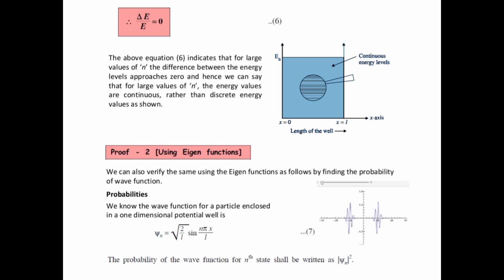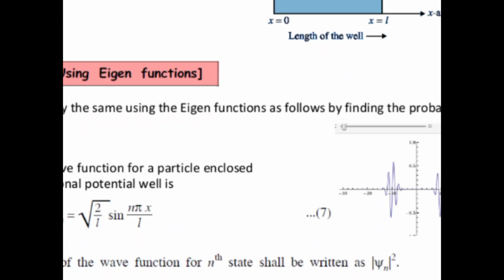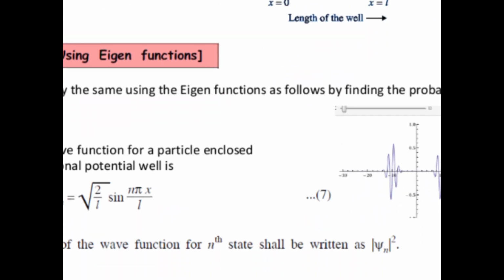See here the wave indicates the probability wave function, given here for values on the x-axis. The probability of the wave function in the n state is written as psi n square. That is the probability. Note it. The probability value is the modulus of psi n square.